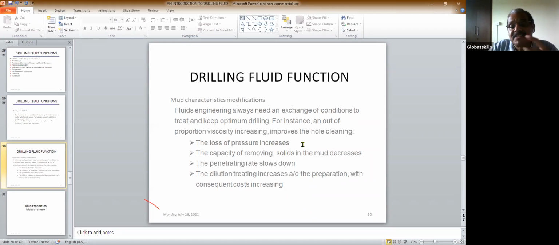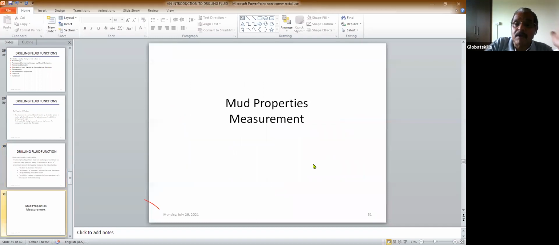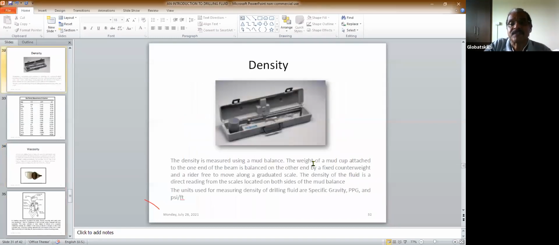If you just increase the viscosity to increase hole cleaning, then you may have problems like loss of pressure increasing, the capacity for removing solids in the mud decreasing, and the penetration rate slowing down. All these problems you face. So the very, very important thing here is the optimum conditions of the properties. Optimum conditions.